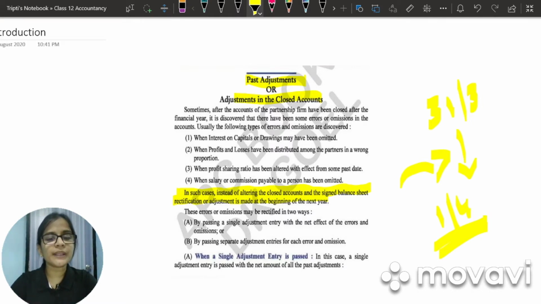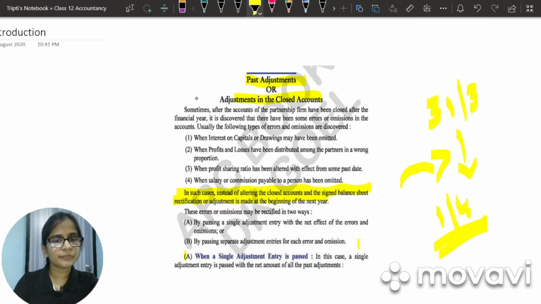So there can be two ways in which the omissions can be rectified. It can be by passing a single entry and rectifying the error, or by passing separate adjustment entry for each error and omission. So you all have written the side heading past adjustment or adjustment in closed account. In the next line, write down, sometimes after the accounts of the partnership deed have been closed, it is discovered that there have been some errors or omission in the accounts.